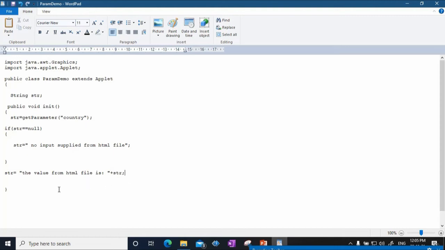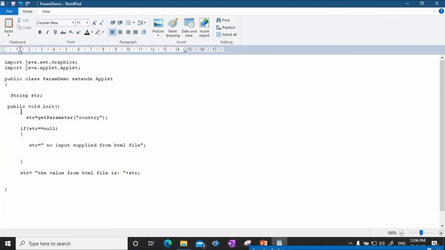Fine. So this is the string, and now this is your init method, the public init method.